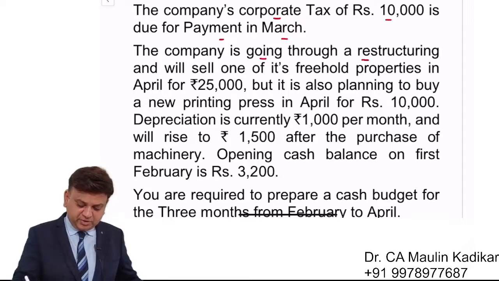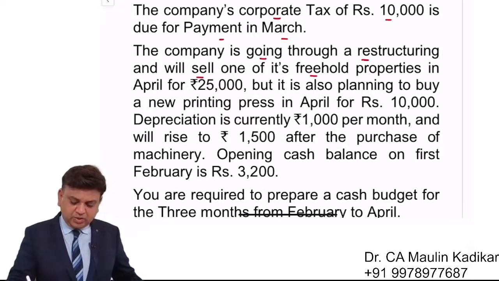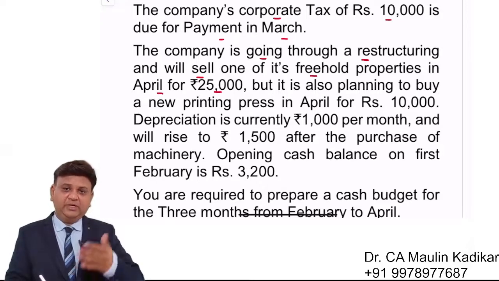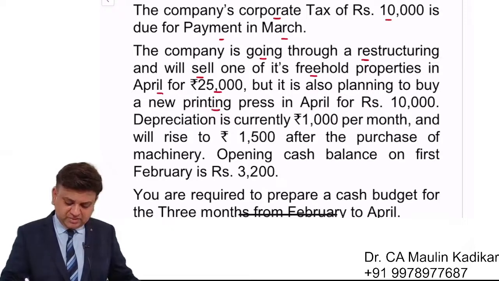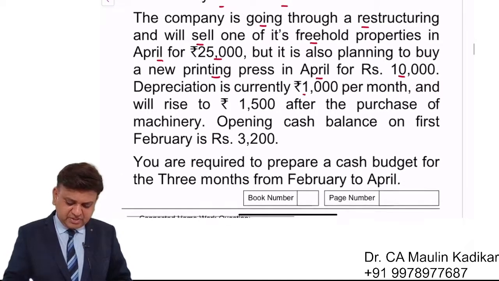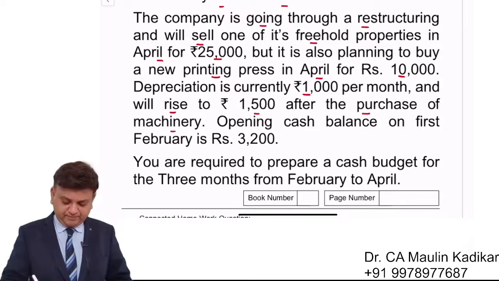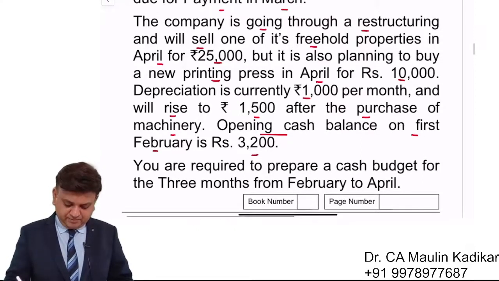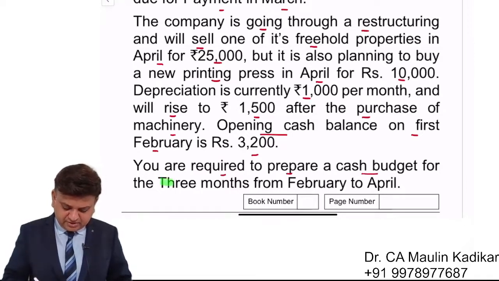The company is going through restructuring and will sell one of its freehold properties in April for 25,000. But it is also planning to buy a new printing press in April for 10,000. Depreciation is currently 1,000 rupees per month, and it will increase to rupees 1,500 after the purchase of machinery. Opening cash balance on 1st of February is 3,200. You are required to prepare a cash budget for 3 months, starting from February to April.